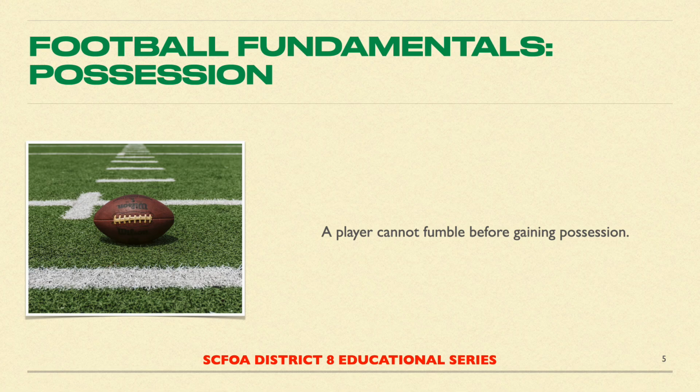One thing a player can do prior to possession is muff the ball. A muff is basically a failed attempt to gain possession of a loose ball. If a player attempts to recover a grounded fumble, but instead of possessing it, he lets the ball slip through his hands, he has muffed the ball. He has not fumbled it because he did not have possession.